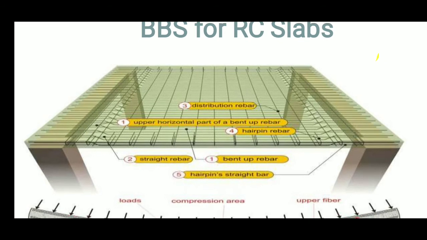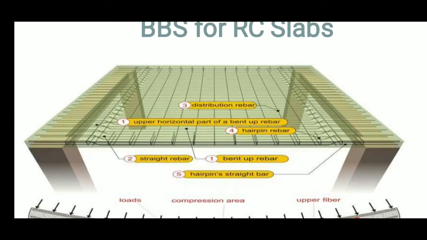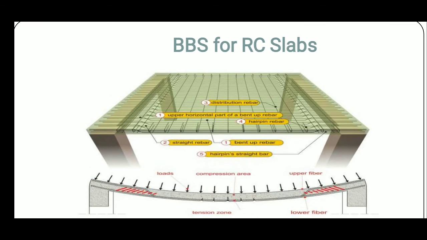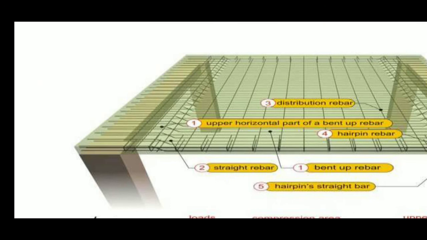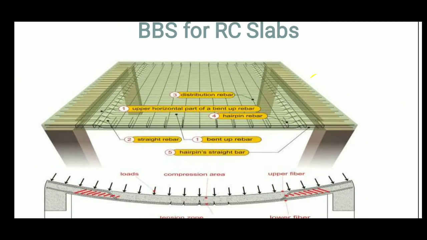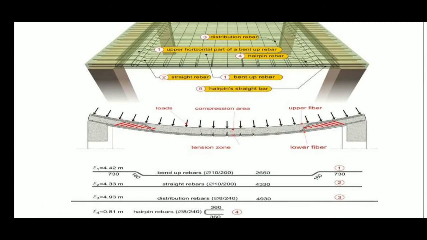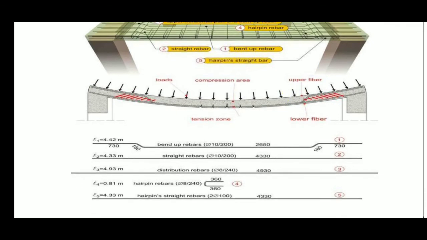Here you can see there is some distribution steel, then the upper horizontal part of the bent up bar, hairpin also there, straight bars, bent up bars, hairpin, straight bars. So you are going to study what kind of bars are provided in this slab, and find out the shapes, then we go for the bar bending schedule.